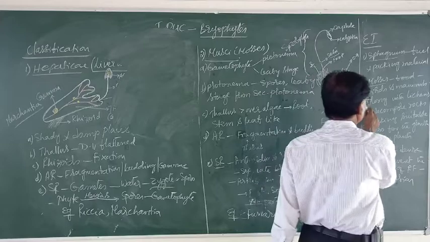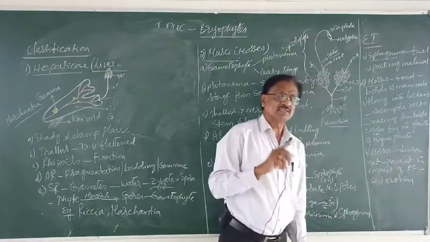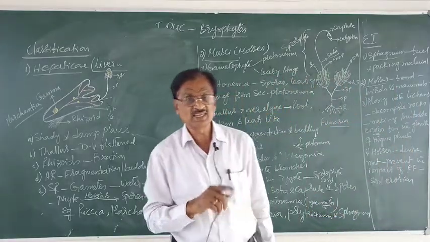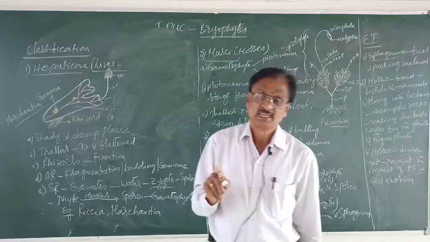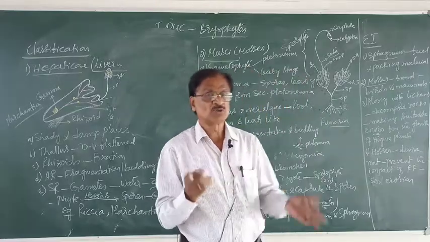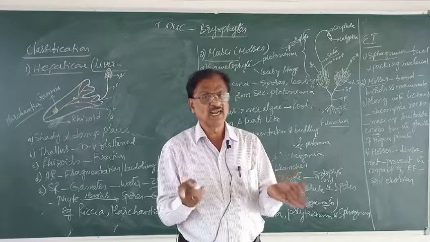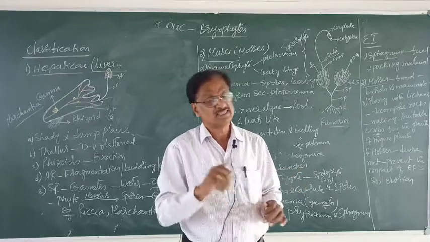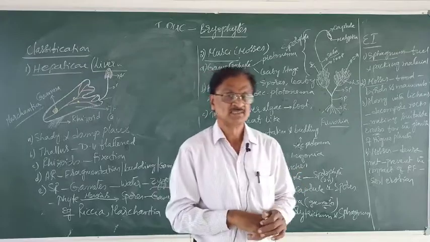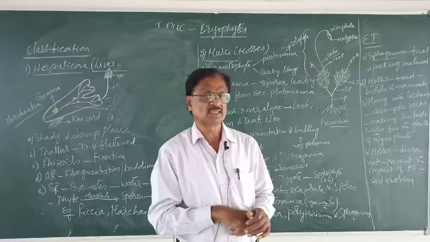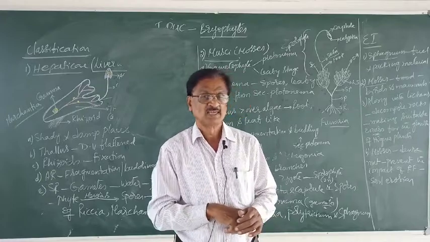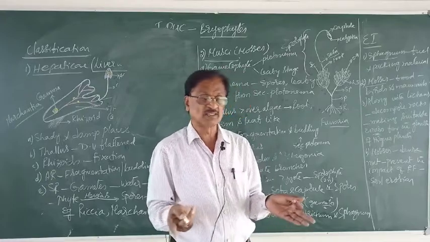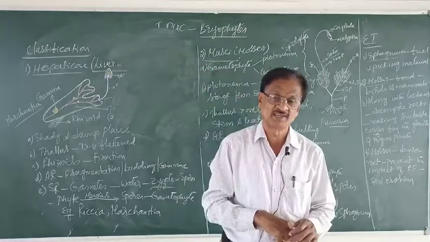Another one is along with the lichens. Lichens, I hope you know, is the association of a fungus and an alga. The fungal member is called the mycobiont. The algal member is called the phycobiont.